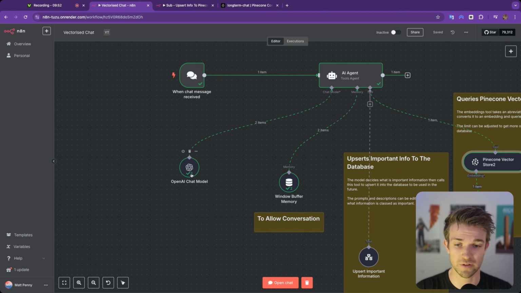Then over here, we've got the chat model, which is essentially how this agent is working. It's not related to this. So we could have Claude working over here, or we could have Gemini working over here. These are independent of each other. So you can really have anything working here.